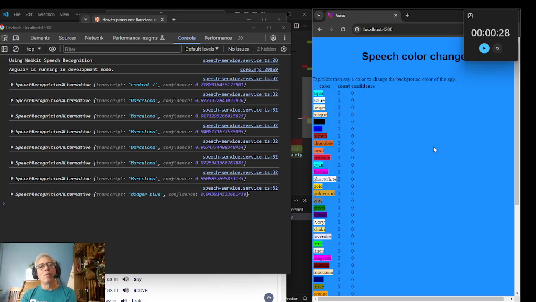But I guess that would be the next thing, so that I could add a color that doesn't exist, and then maybe a complex command like delete Azure or something like that, and see if I can remove it. So kind of intercept it instead of setting the color. If I say delete and then something else, I split those up and then see if I have that color and then remove it. And then I think that would be it.